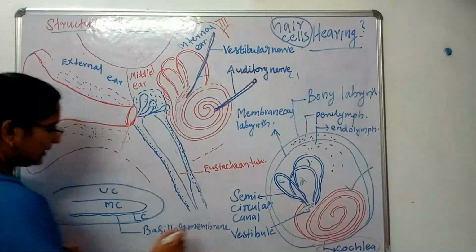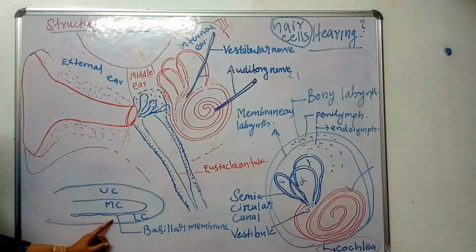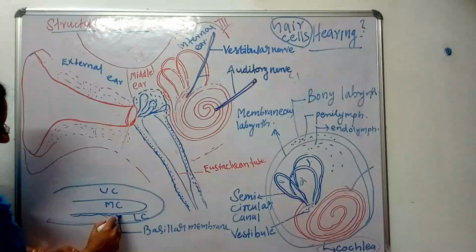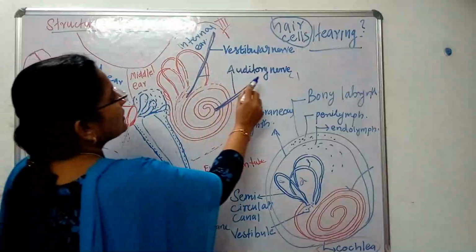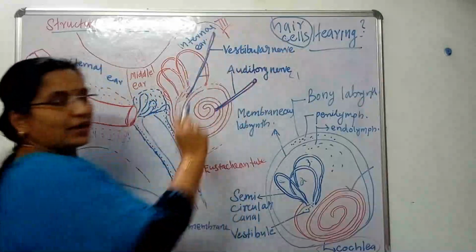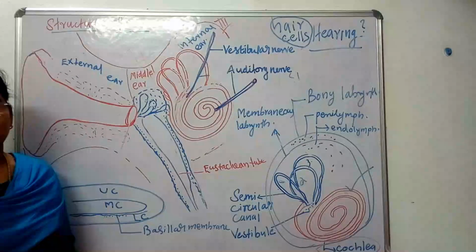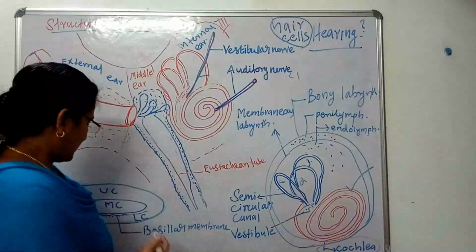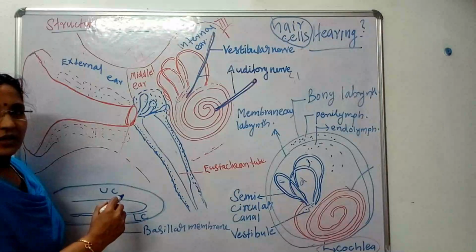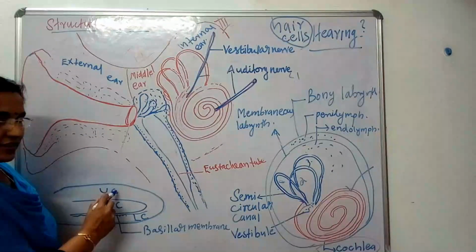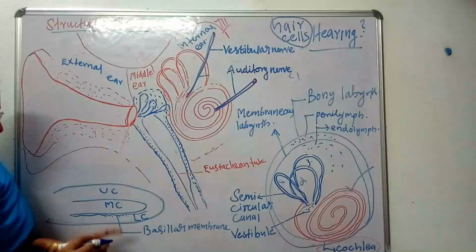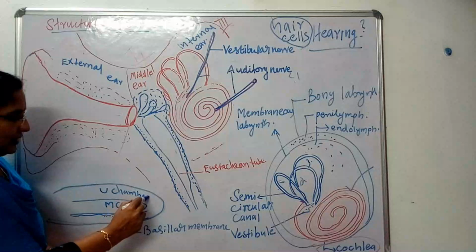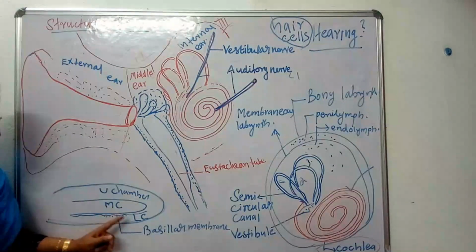Okay. In the basilar membrane there are hair cells present. I have told you hair cells are known as the auditory receptors. Listen once again. There are 3 chambers in the cochlea: upper chamber, middle chamber and lower chamber.